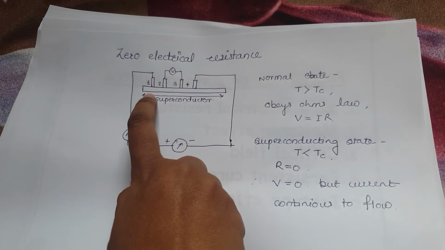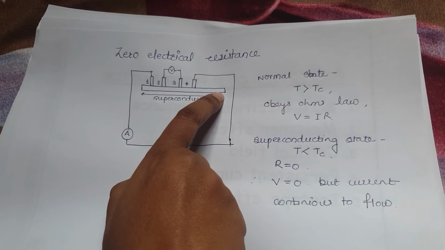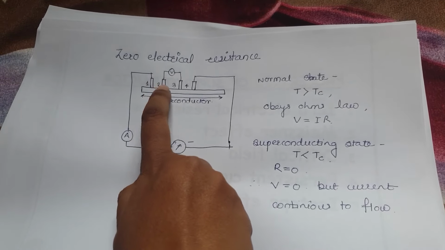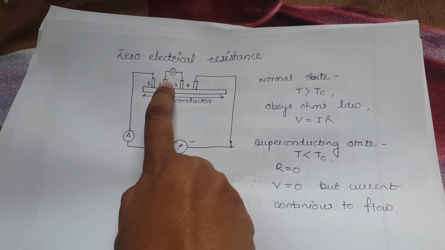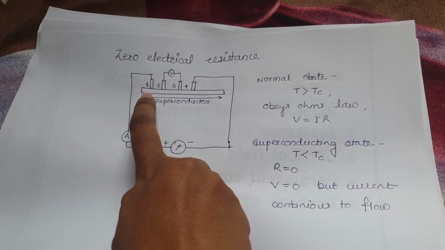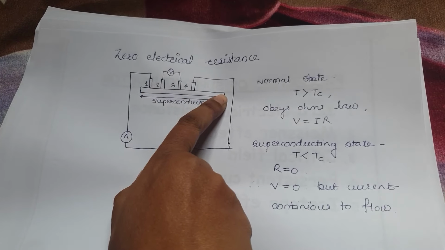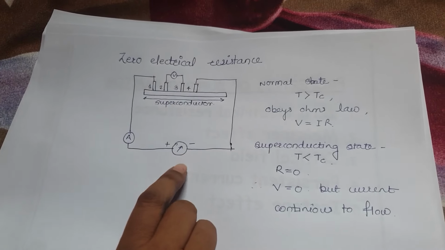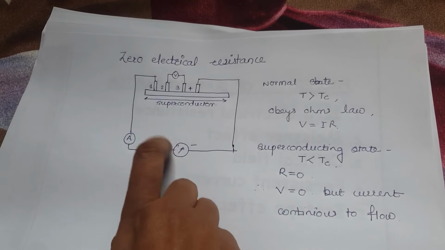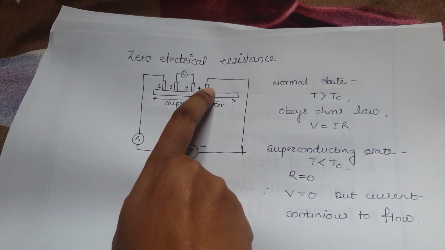Again I repeat, consider this is a superconductor and there are 4 probes connected to this: 1, 2, 3 and 4. The current is passed in the superconductor through the current probes 1st and 4th.